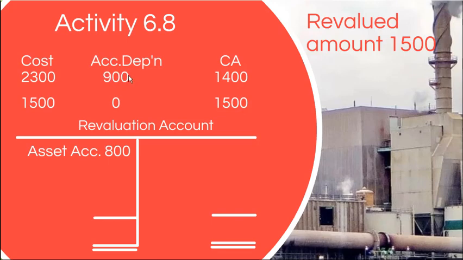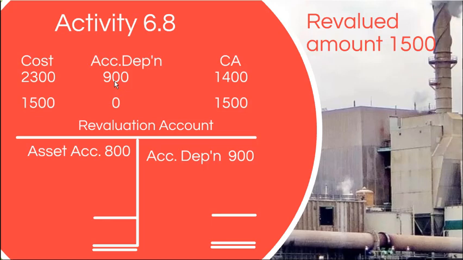You have a credit balance of 900,000. This 900,000 balance should be transferred to the revaluation account, so the accumulated depreciation account balance becomes zero. Accumulated depreciation account debit 900 and credit to the revaluation account. So now the accumulated depreciation account balance is zero.